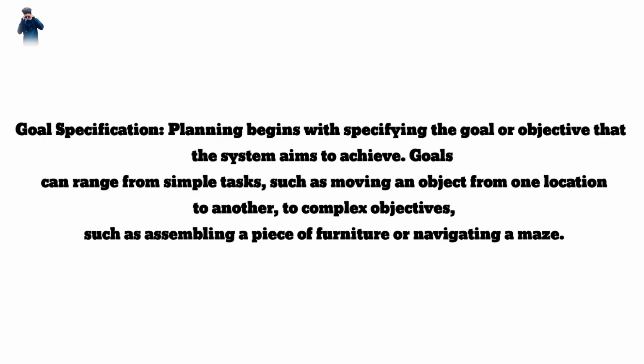1. Goal specification. Planning begins with specifying the goal or objective that the system aims to achieve. Goals can range from simple tasks, such as moving an object from one location to another, to complex objectives, such as assembling a piece of furniture or navigating a maze.